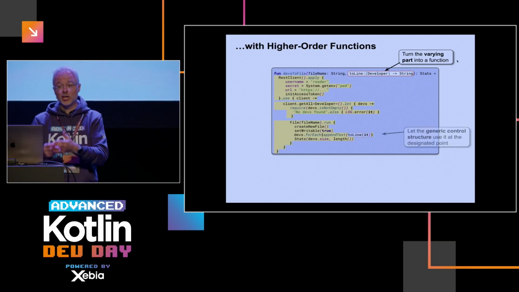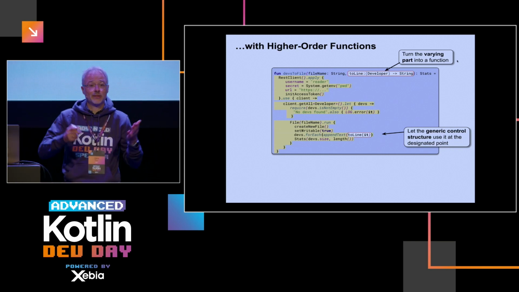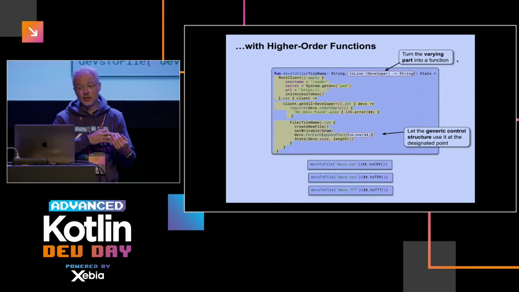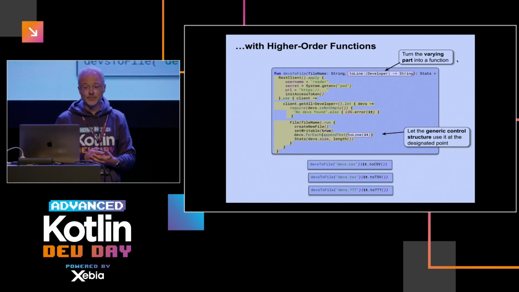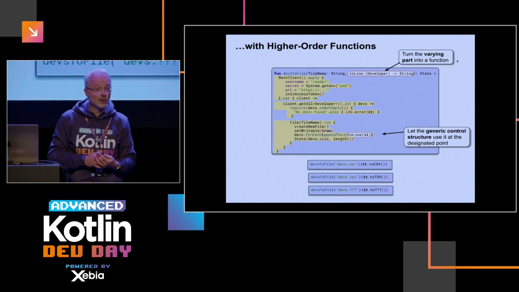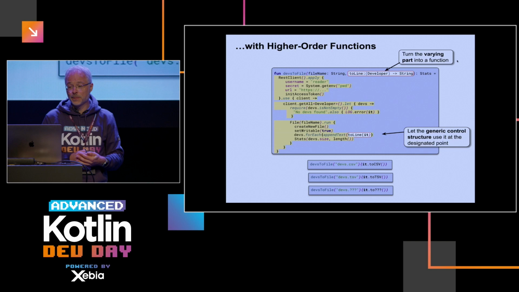And then we use this function at the designated place to make our method much more pluggable. And now we're flexible, right? We can actually output it to every format we can think of. And this is basically when we've encountered the value of higher order functions.